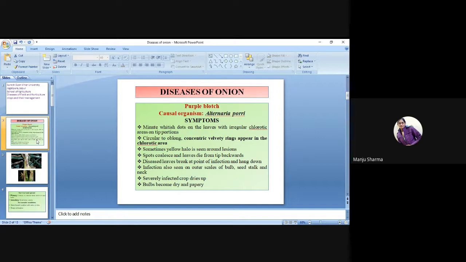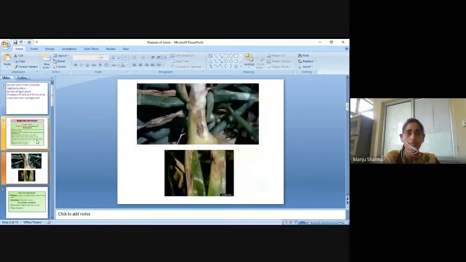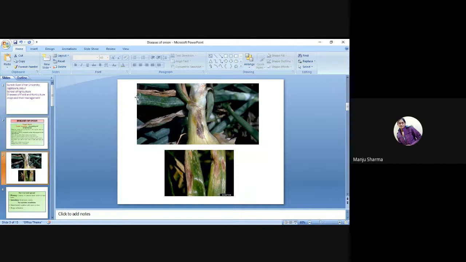Infection is also seen on outer scales of the bulb, seed stalk and neck. Severely infected crop dries up. Bulbs become dry and peppery. These are the symptoms of the disease purple blotch. Here the spots are blackish or purple in color.